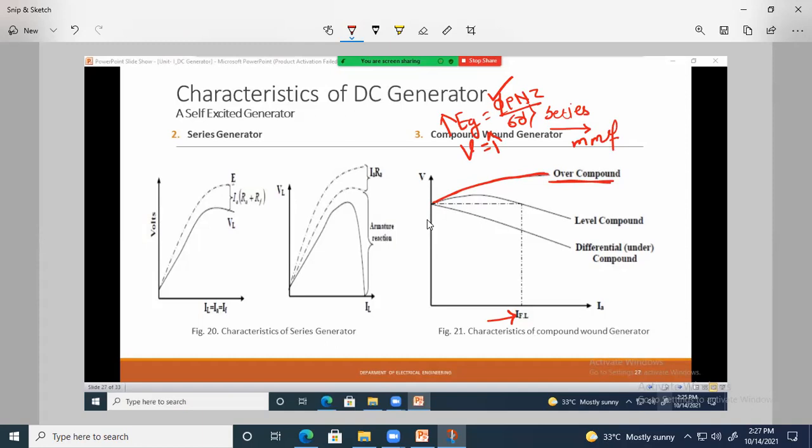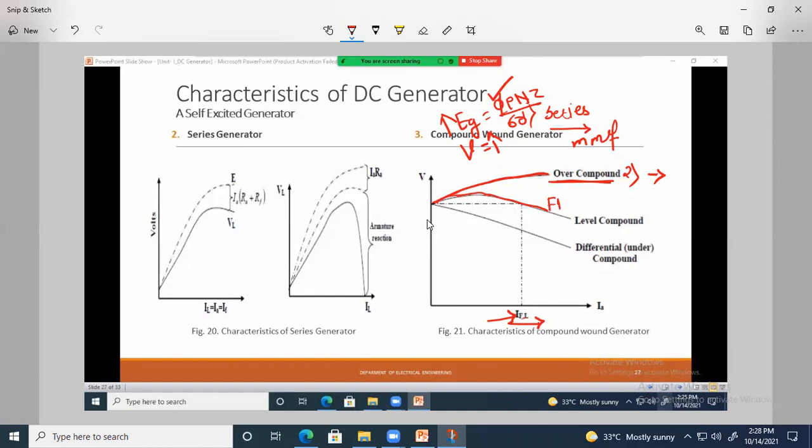Now the second condition. In the second situation, the series field winding is adjusted such that if the load current increases, we adjust the series field winding so that the output voltage or terminal voltage remains nearly constant. So it is called a flat compounded DC generator.